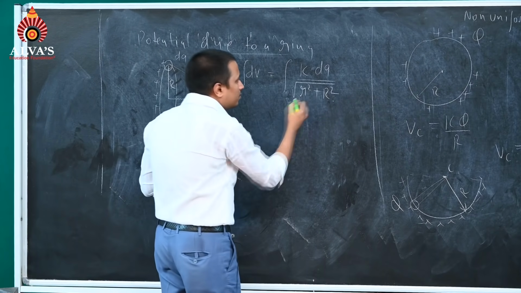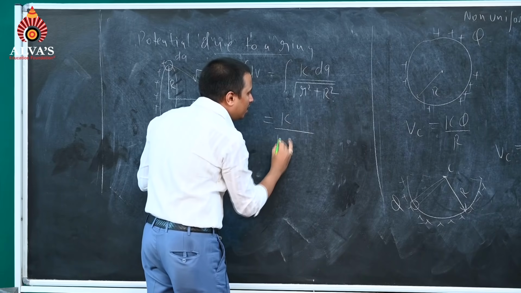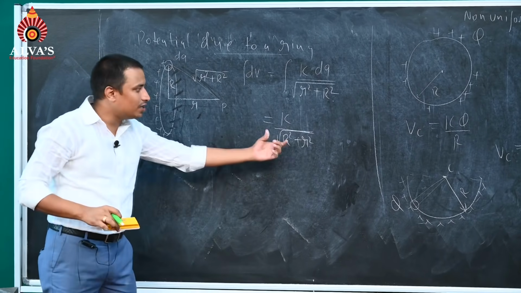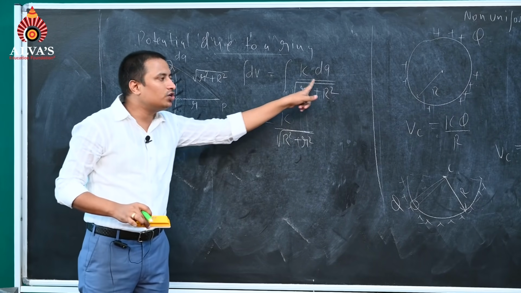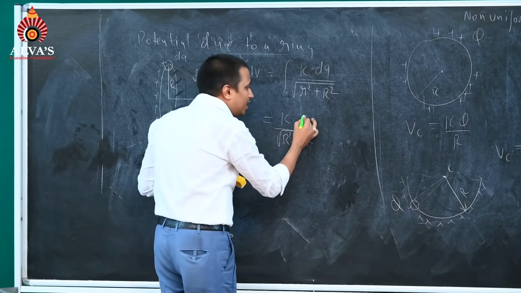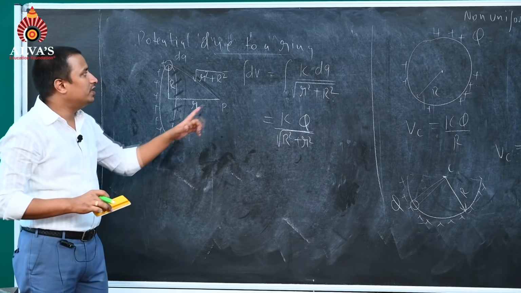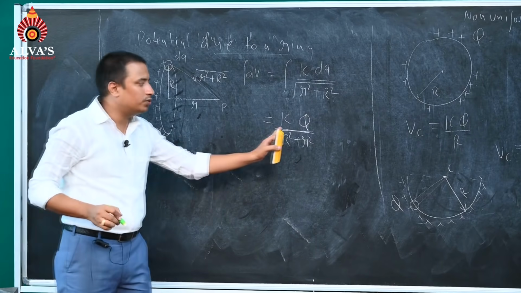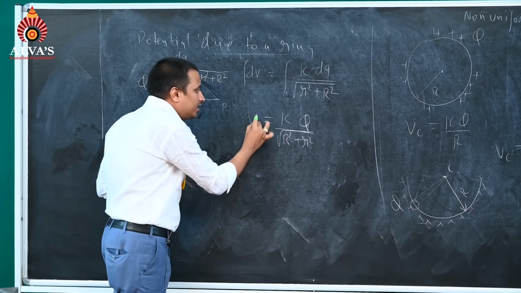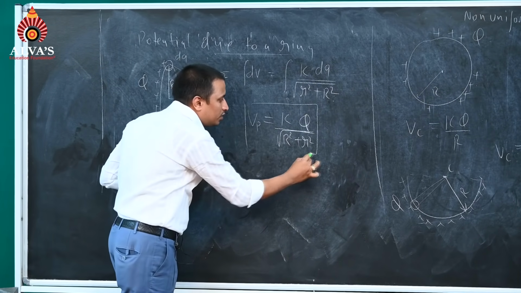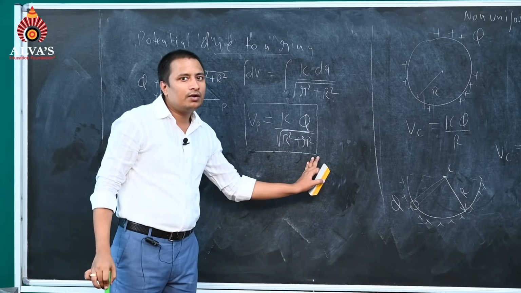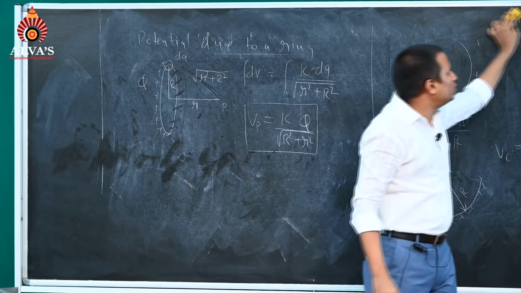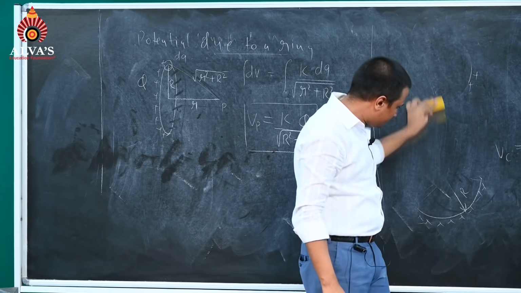So it will become k by under root R square plus small r square. Since this is a constant, it will come out. Integration of dq will give us the total charge on the ring, that is capital Q. We can write potential at point P will be equal to kQ by under root capital R square plus small r square. From here we also want to draw a graph.